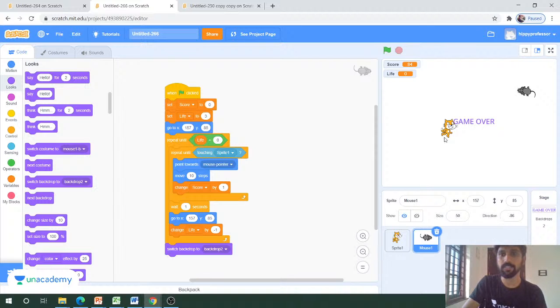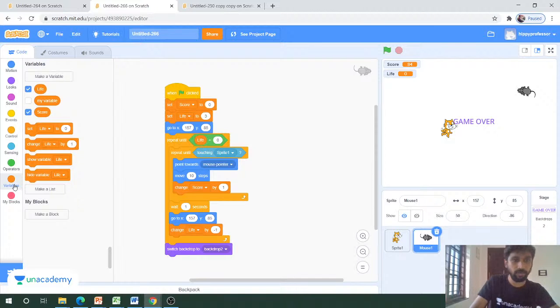And the next thing is that we are going to put a scorecard. In order to put a scorecard, just go to the variables, and here we can see that there is a make a list option.